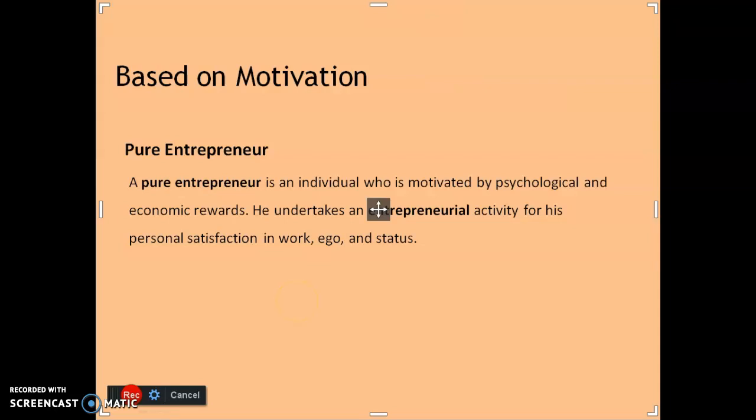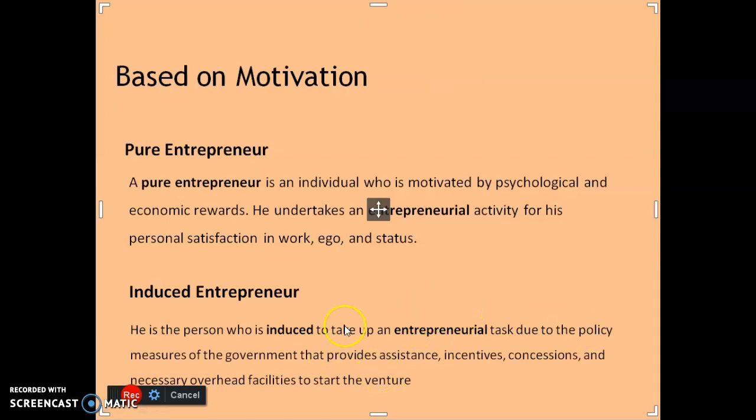Then, induced entrepreneur, also called motivated entrepreneur. There are some entrepreneurs who are induced to take up an entrepreneurial task, or who became entrepreneurs due to the policy measures of the government that provide assistance, incentives, concessions like that. Such entrepreneurs became entrepreneurs because of the assistance or motivation from the government side or other agencies.